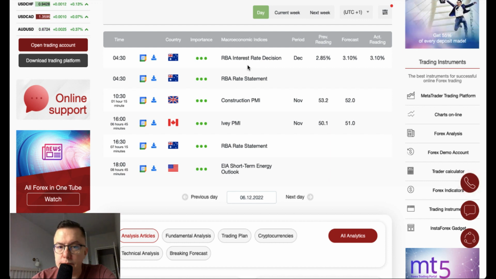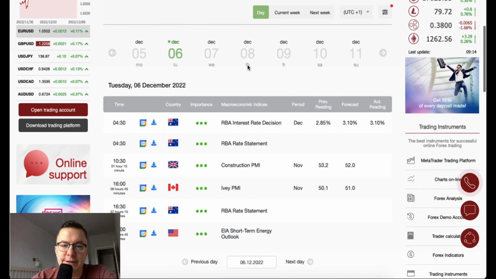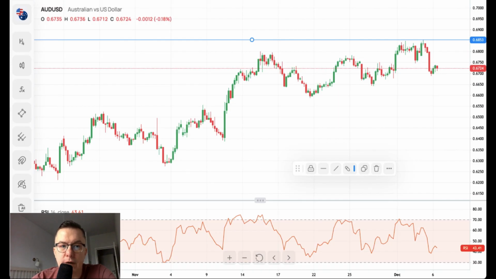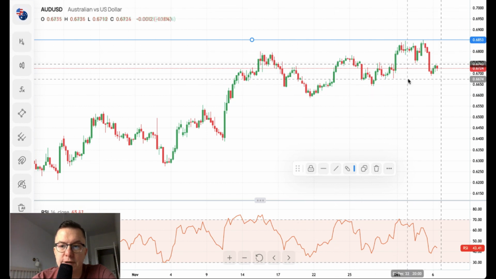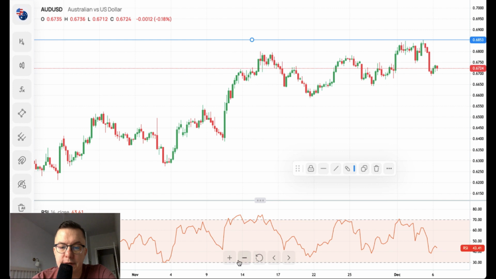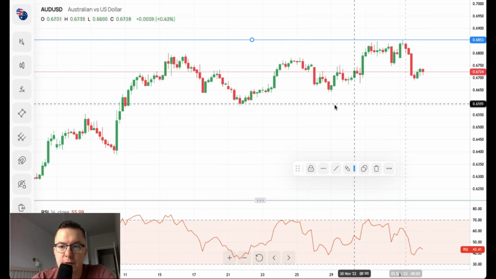Nevertheless, what we should do is focus on the charts, and because of the interest rate decision, let's start with the Australian dollar. This is a 4-hour chart of the Australian dollar. As you can see, we have a very nice pattern here on the 4-hour chart.